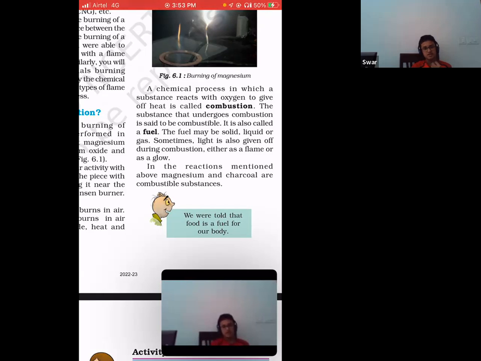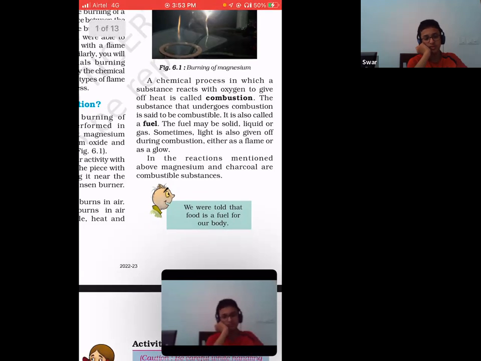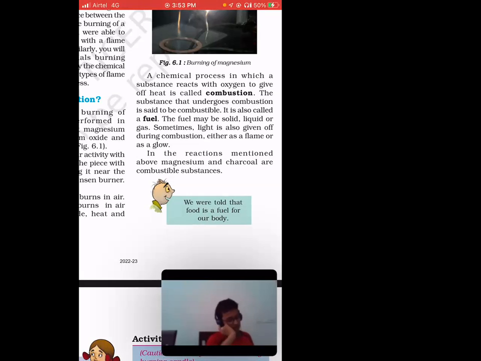So any substance which can be combusted, the substance that undergoes combustion, is known as a combustible substance, and they are also known as fuel, right? Why fuel? You already know fuel is basically when you burn that product you get heat. That is fuel, right? The fuel may be solid, liquid or gas. You already know solid: charcoal, coal; liquid: petrol, diesel; and gaseous, carbon dioxide, all that, right?